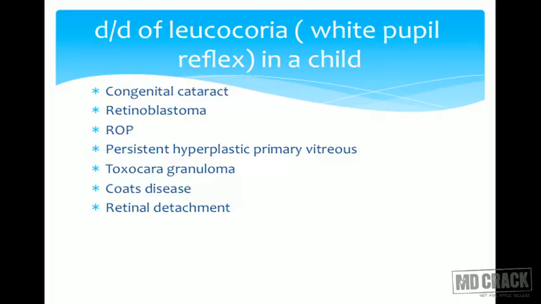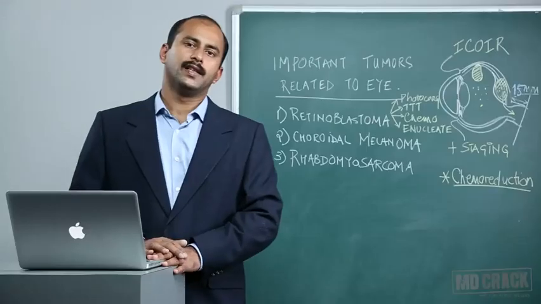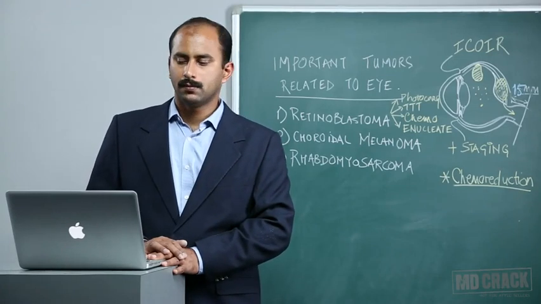For that, we should know what the differential diagnosis of leukocoria or a white pupillary reflex in a child is. The following conditions can cause leukocoria in a child, the most important being congenital cataract, retinoblastoma, retinopathy of prematurity, persistent hyperplastic primary vitreous or persistent hyaloid system, toxocara granulomas, Coats disease or exudative retinal detachment due to telangiectatic retinopathy, and retinal detachment itself.